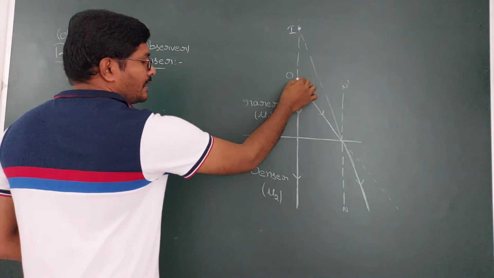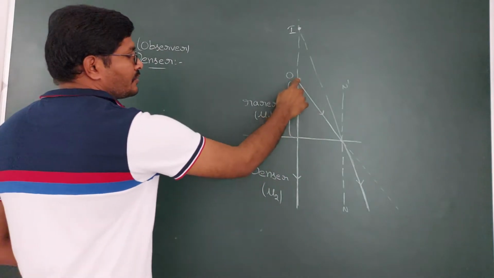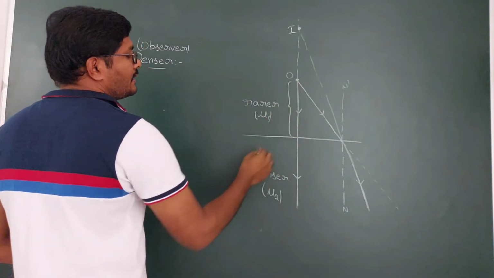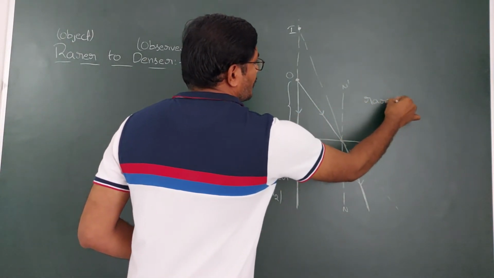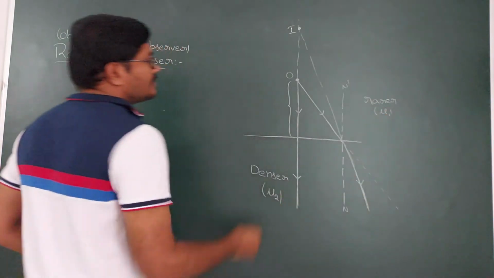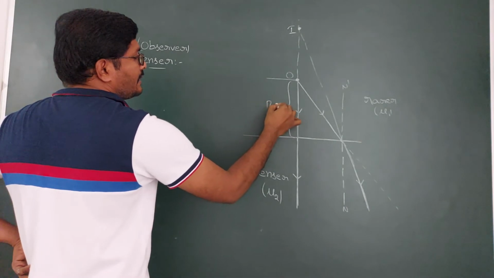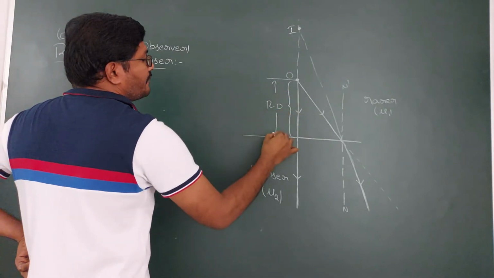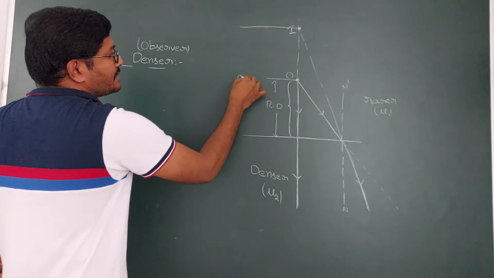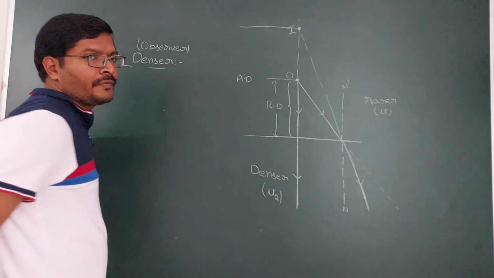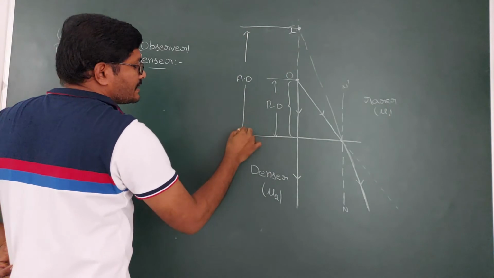And this is the real object and this one is said to be the real distance. Object to the interface, this is said to be the real distance. This is the rarer medium I am writing here, having refractive index mu1. So this is the real object. From the interface to the real object, this is said to be the real distance. And from the interface to the image, this is said to be the apparent distance. Image is appeared here. So as it is the appeared image, this is said to be the apparent distance.